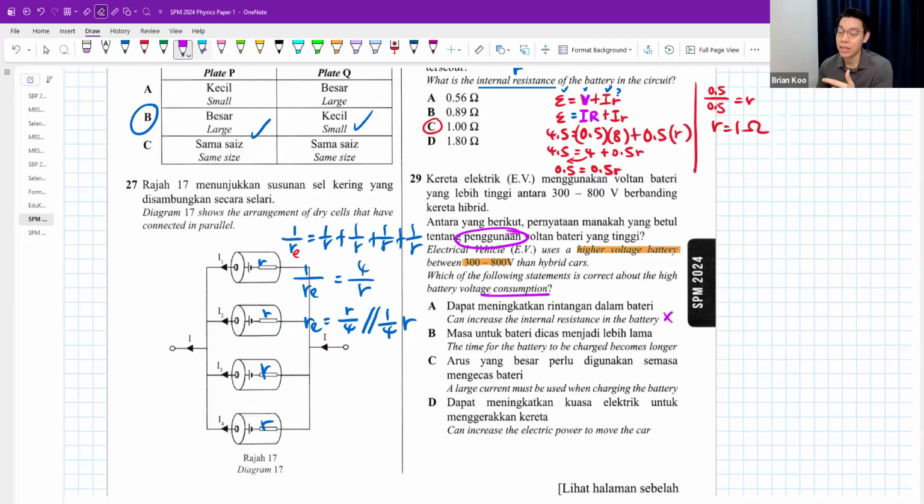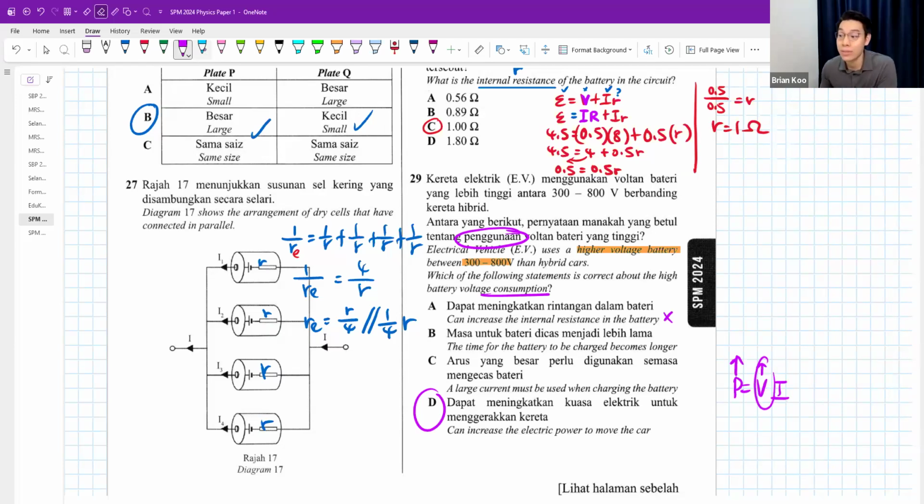Because a lot of the time, high voltage might mean a small current. But B and C don't sound like the best answer. D, can increase the electric power to move the car. That sounds like the best answer. What is the purpose of having a high voltage? It's because when I have a high voltage, I have more power.